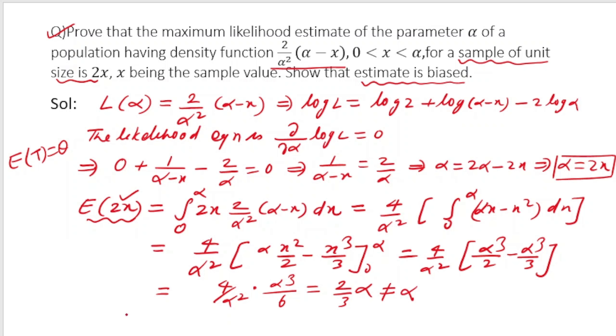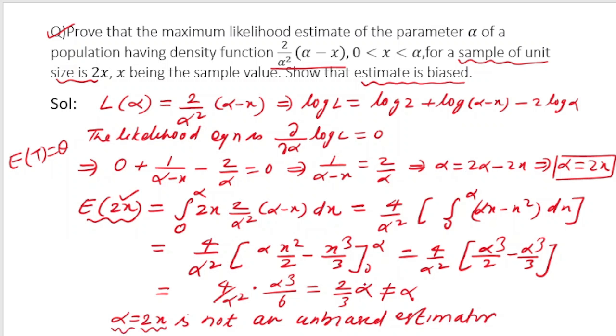So it means that alpha is equal to 2x is not an unbiased estimator, right? It is not an unbiased estimator, because if I am taking the expectation of 2x, I am not getting alpha, I am getting 2 by 3 alpha. So this is how we can do the other problem.